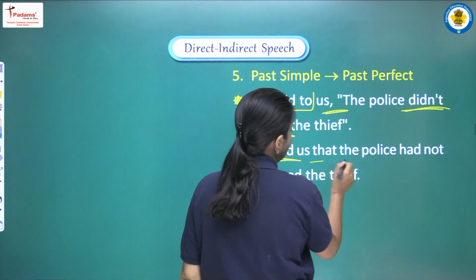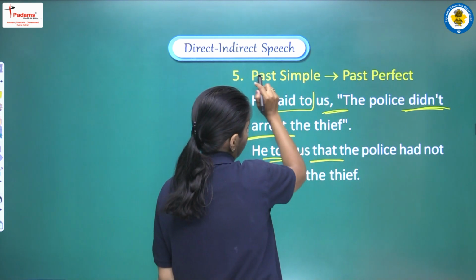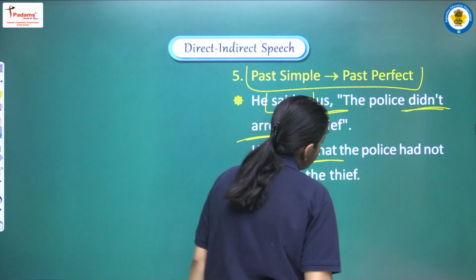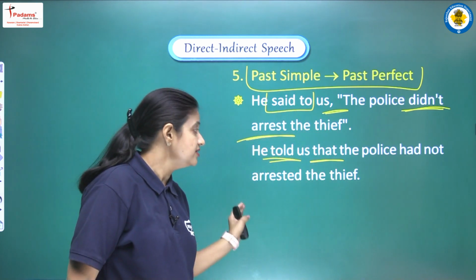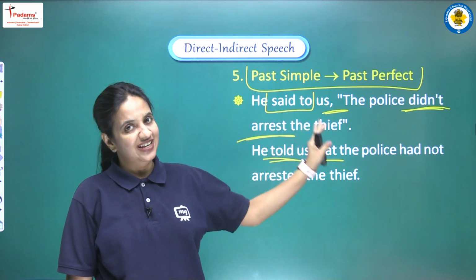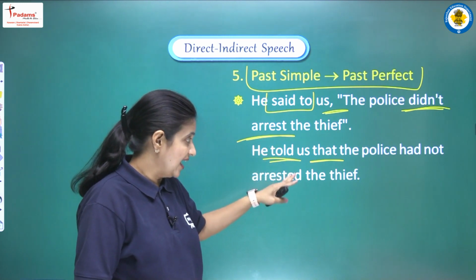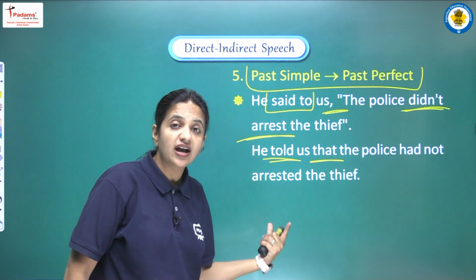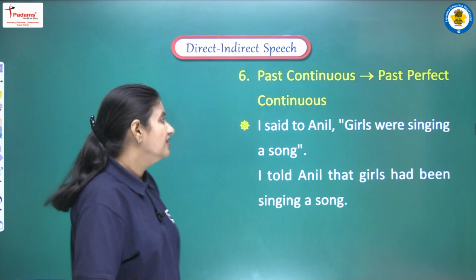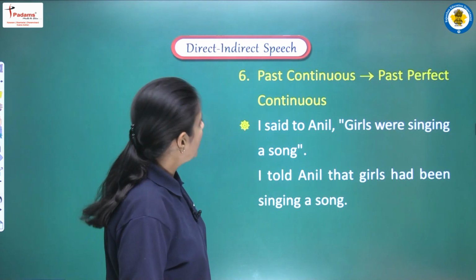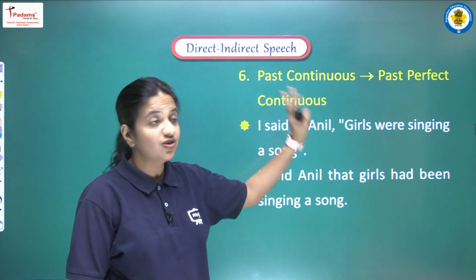Now one connective, that will be "that", and the tense we have to change according to this, past simple into past perfect. So we are writing, the police had not arrested the thief. In this manner, the complete sentence here will be, he told us that the police had not arrested the thief. Okay. Moving on, next is past continuous, it will be converted into past perfect continuous.